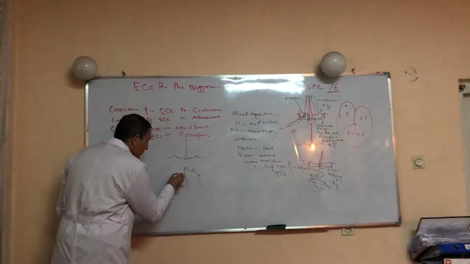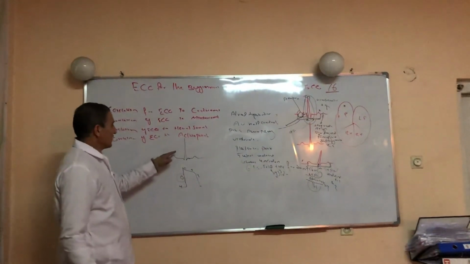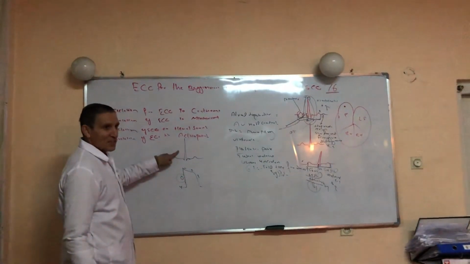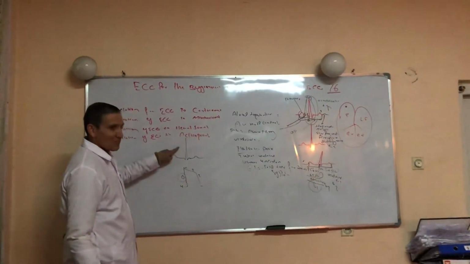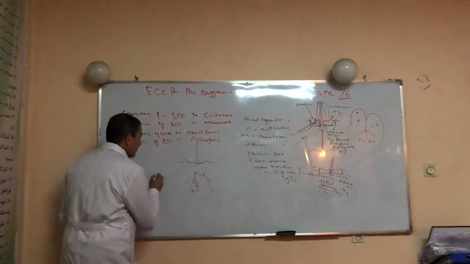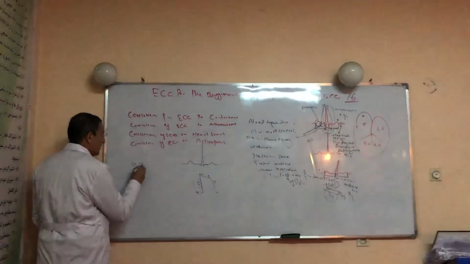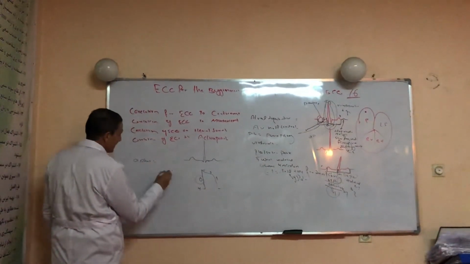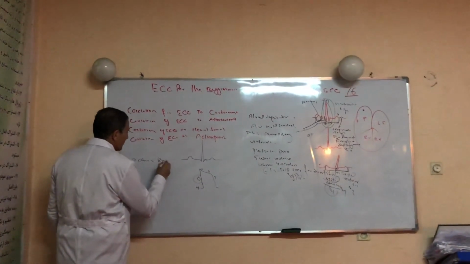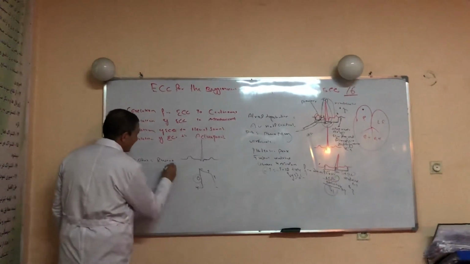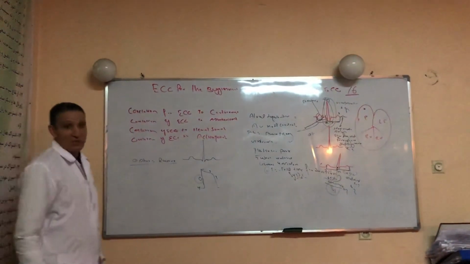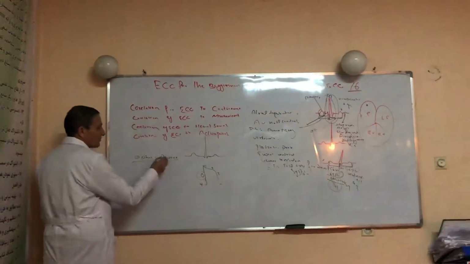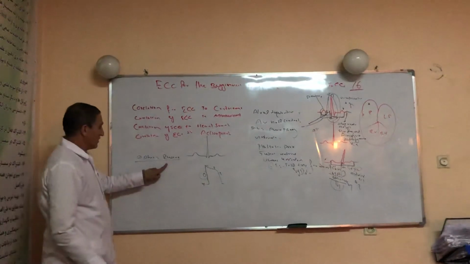We start from phase zero. This phase zero represents the R wave, during which there is ventricular depolarization, and we expect ventricular contraction. So phase zero represents the R wave. What represents the R wave? Free ventricular wall depolarization, where the major part is depolarized. So phase zero corresponds to the R wave.